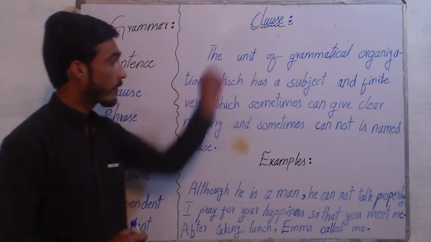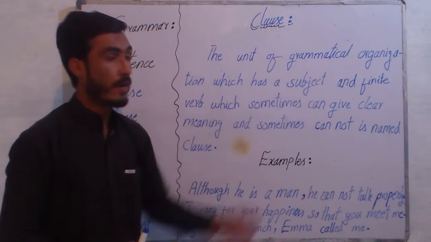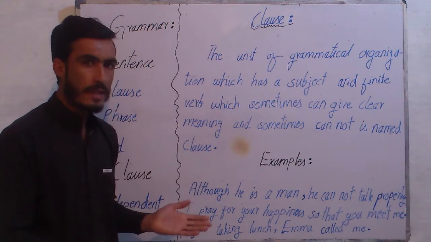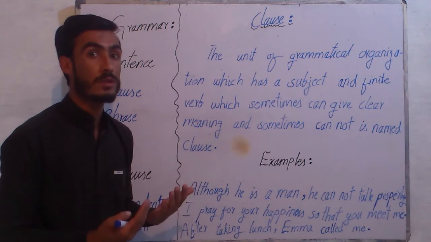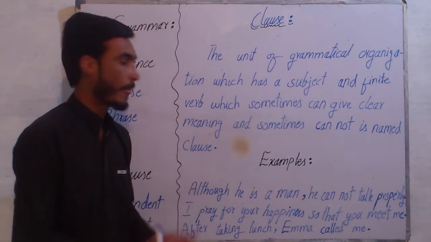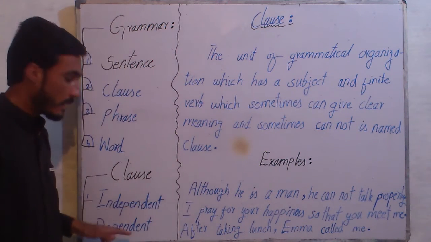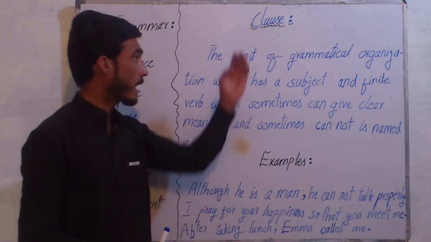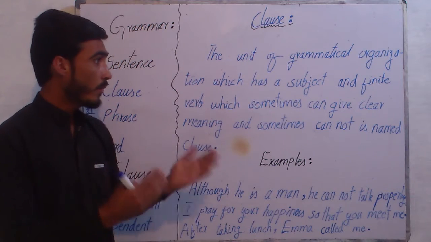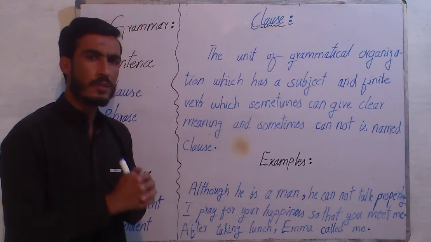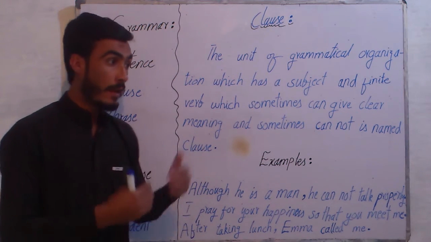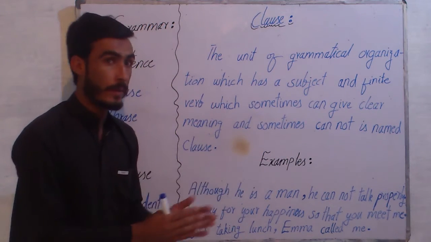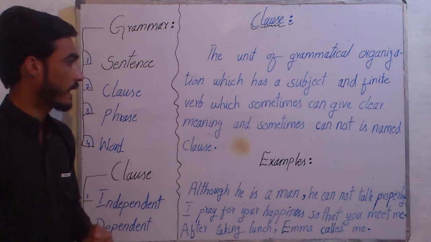Independent class is a type of class which has a subject and finite verb, which always gives clear and complete meaning, which does not need anything else to stand on its own, which is just completed. That is called the independent class. Now the second, dependent class. Dependent class is a kind of class which has a subject and a finite verb, but which does not give clear and complete meaning, which is dependent on the independent class to give clear meaning, is called dependent class.